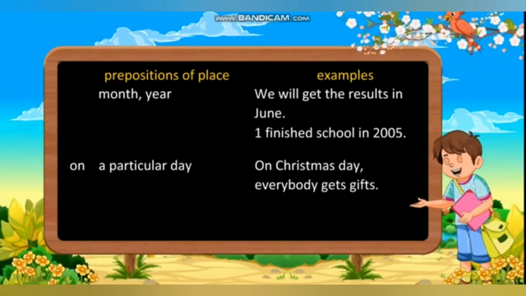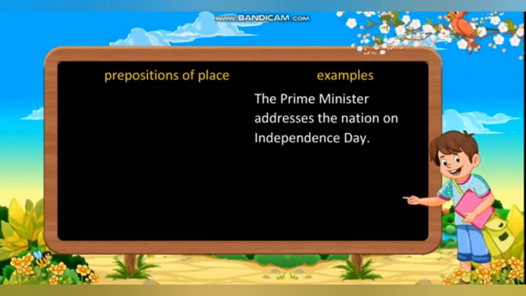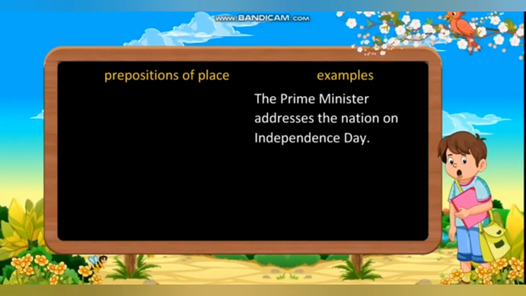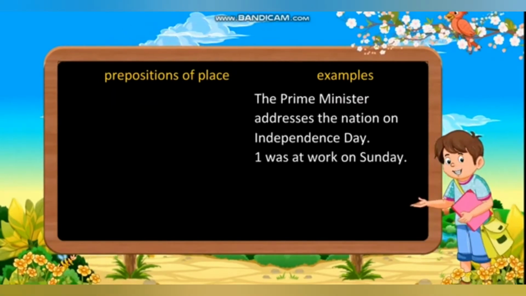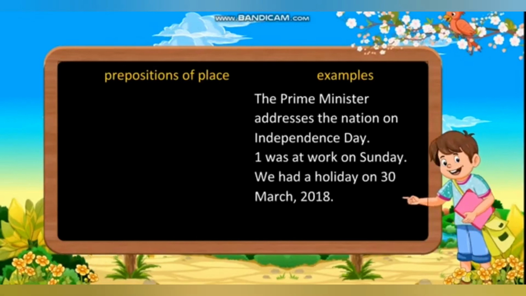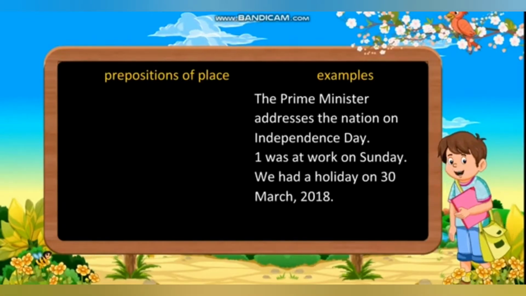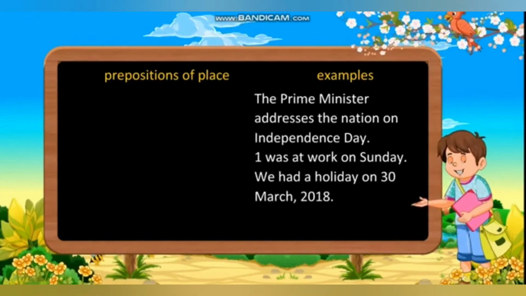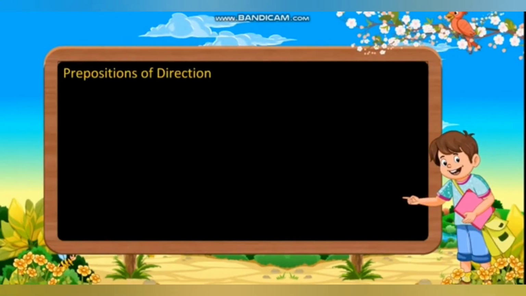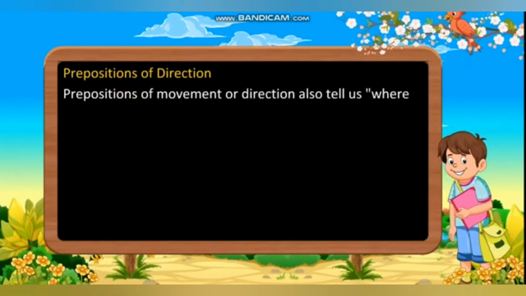Preposition of time, on: a particular day. On Christmas Day, everybody gets gifts. The Prime Minister addressed the nation on Independence Day. I was at work on Sunday. We had a holiday on 30 March 2018. Those are the examples.